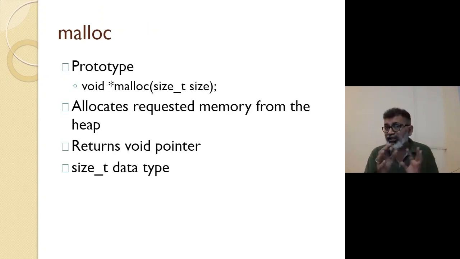So in that context, how can we read the prototype? Malloc is the name of the function. It takes one argument. What is the data type? Size_t is the data type, and the return type is void pointer. It returns a void pointer. Many students do not understand this. They know the syntax, but they don't understand it.